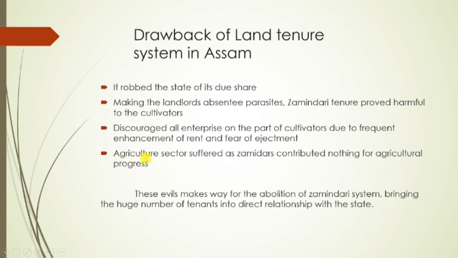And fourth one is the agriculture sector suffered as zamindars contributed nothing for agriculture progress. Yes, zamindars contributed nothing for agriculture progress. So that is why this land tenure system in Assam has very many drawbacks or disadvantages from all these perspectives. And these evils made way for the abolition of the zamindari system, bringing the huge number of tenants into direct relationship with the state, a direct relationship between state and cultivators, right?